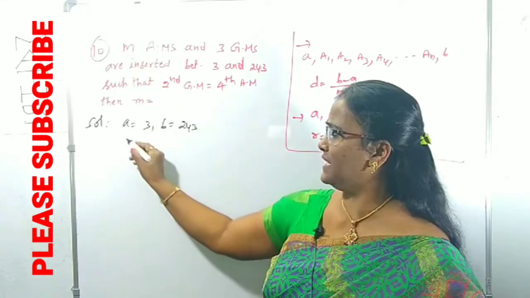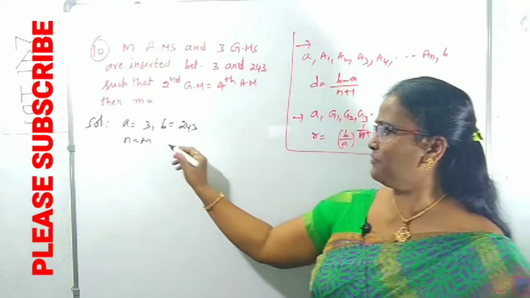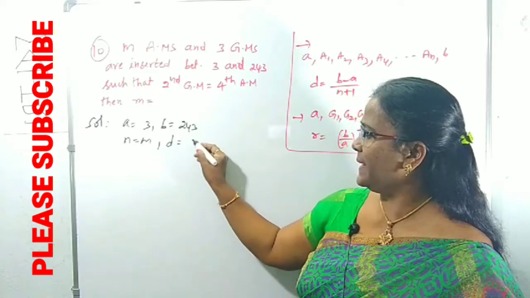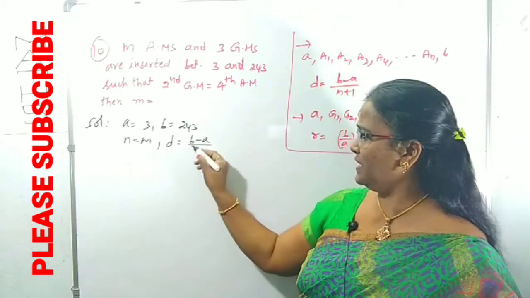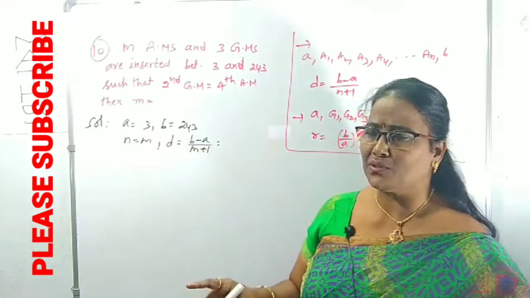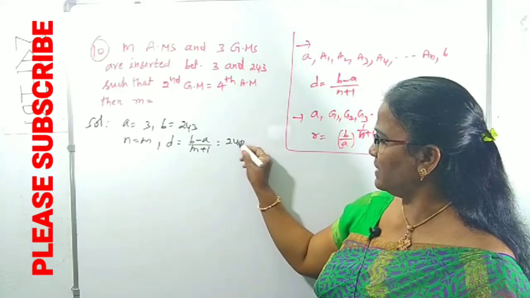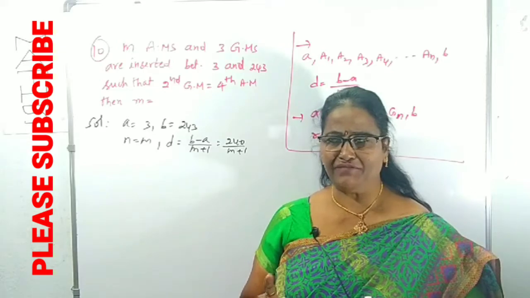M AMs, which means N is M according to this tip. From this you can find D. D is (B minus A) by (N plus 1), that is (243 minus 3), which is 240, by (M plus 1). This is the common difference in terms of M.